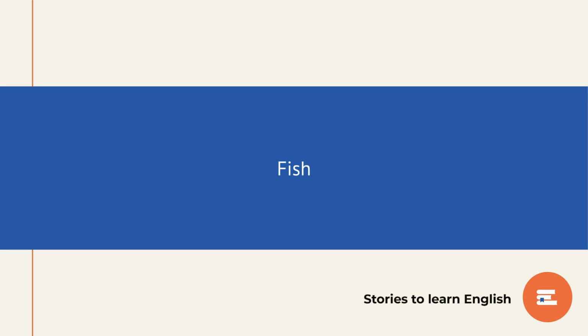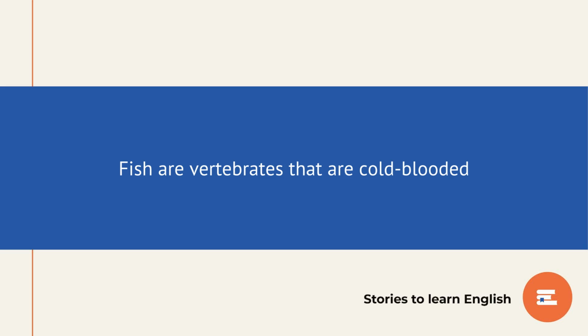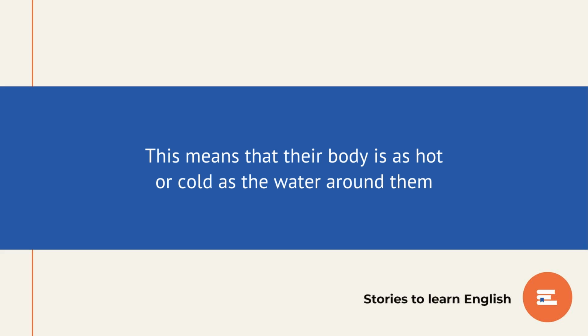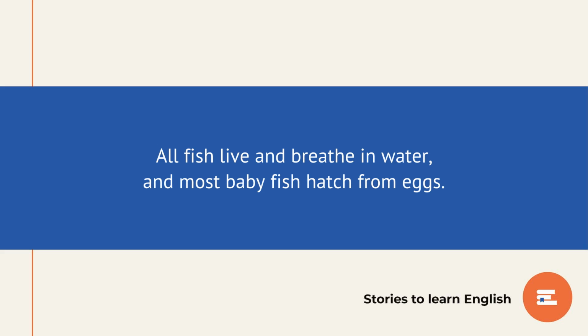Chapter 4. Fish. Fish are vertebrates that are cold-blooded. This means that their body is as hot or cold as the water around them. All fish live and breathe in water, and most baby fish hatch from eggs.